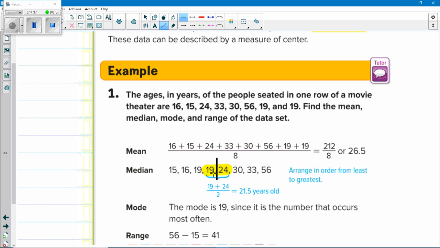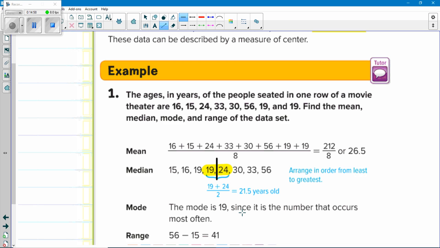But now, how many numbers are on the left side of the line? 4. How many numbers are on the right side of the line? 4. So the median separated the list into 2 equal parts, equal by the amount of numbers on each side. The mode is the number that occurs most. There can be more than one mode. There doesn't have to be a mode.